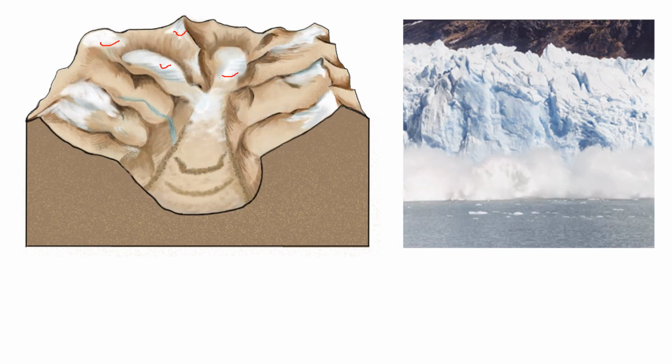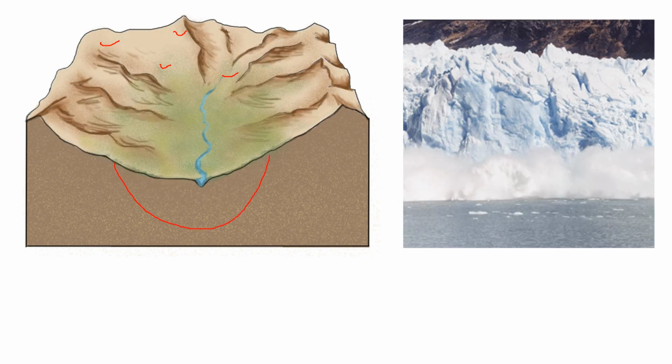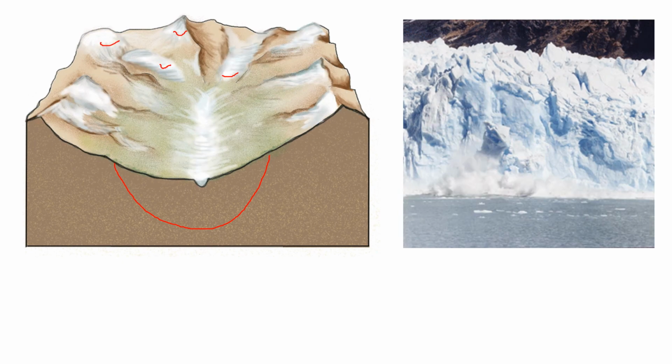See, this is a U-shaped valley. Here you can see it is just like a U. So that is a U-shaped valley.